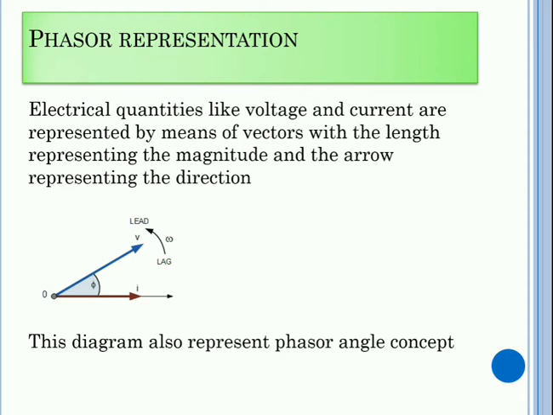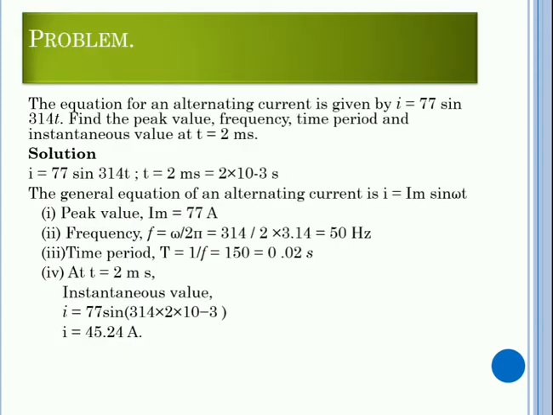Besides graphical representation, we can represent alternating current and voltage as vectors. Electrical quantities like voltage and current are represented by means of vectors, with the length representing the magnitude and the arrow representing the direction. The angle between them is the phase angle. So from this topic, I hope you have gained some knowledge.